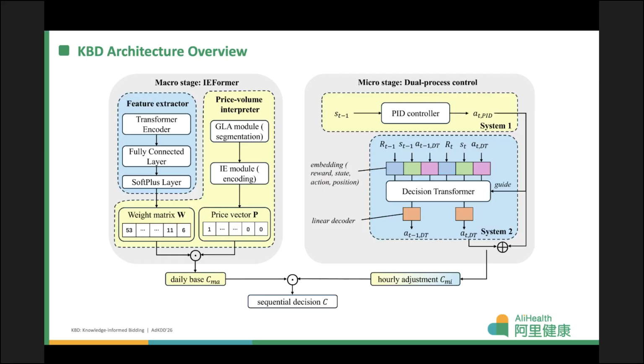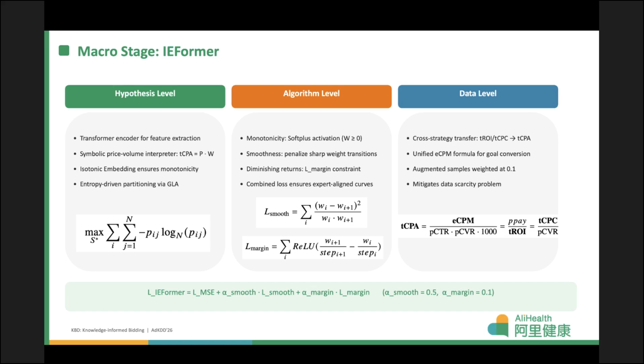Here's the overall architecture. The blue blocks represent neural network components. These are the black box data-driven parts. The yellow blocks are rule-based and interpretable. And other blocks are where the two fuse together. The macro stage runs daily to set the base bid, while the micro stage adjusts hourly. At the macro stage, we introduce iFormer, which injects expert knowledge at three levels.